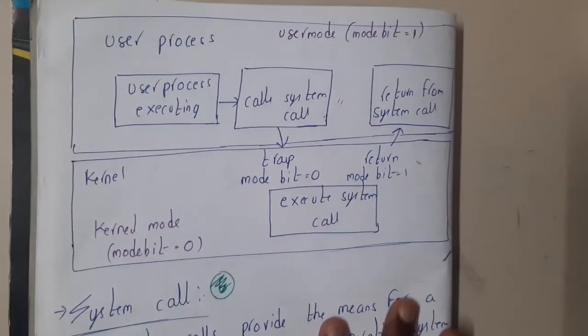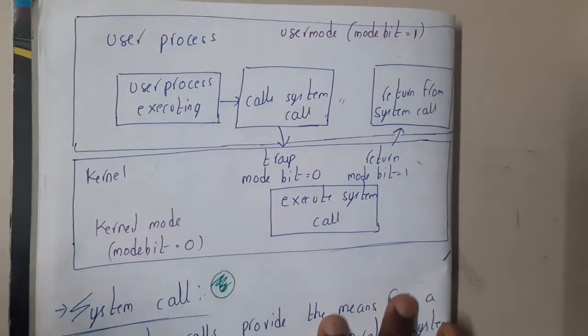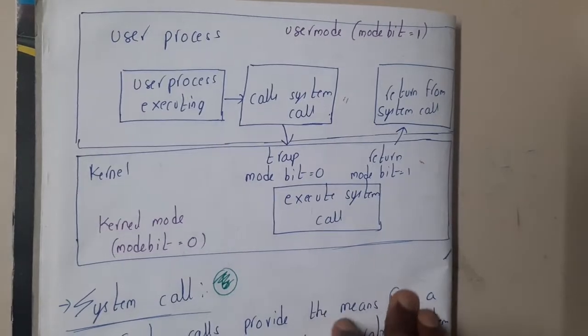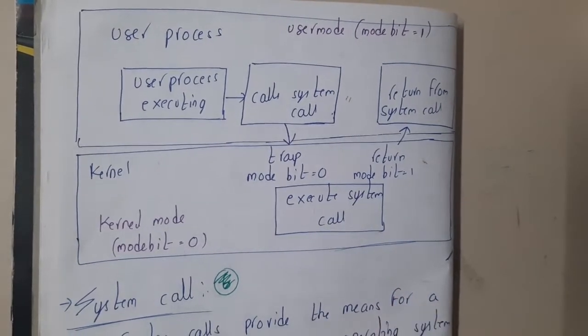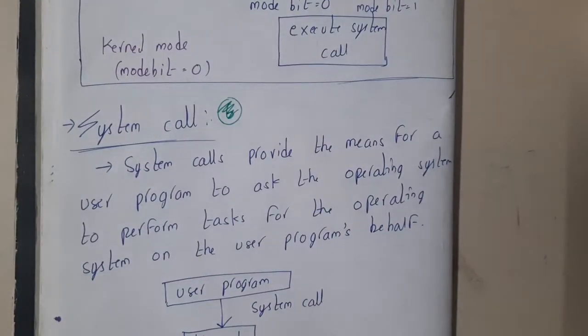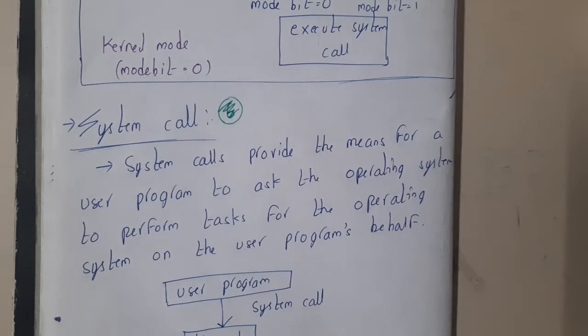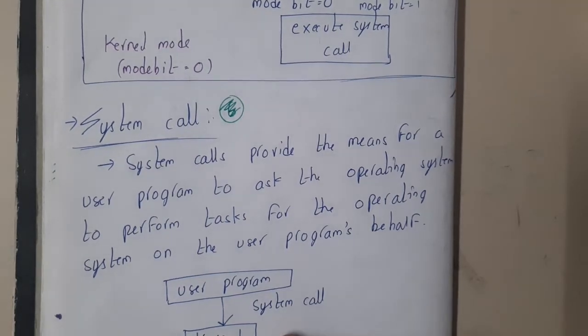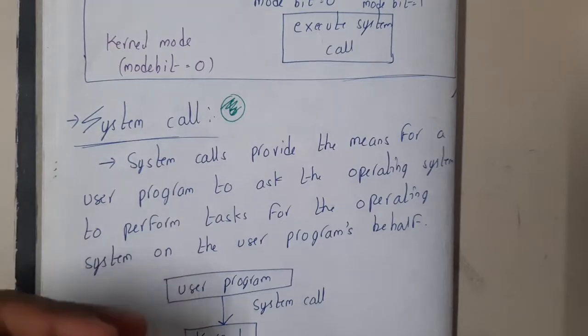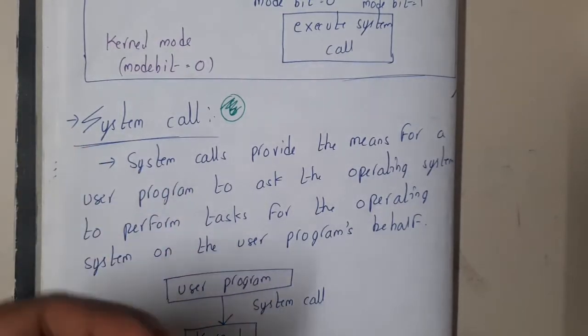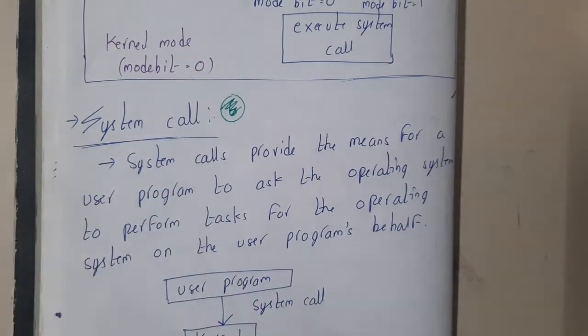Before understanding how a user interacts with the kernel, let us discuss a small topic called system calls. Assume you want to do a particular task, like creating a file, creating a folder, creating a document, or deleting a file.